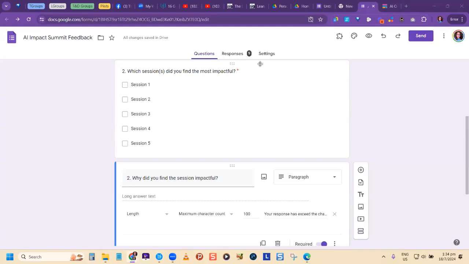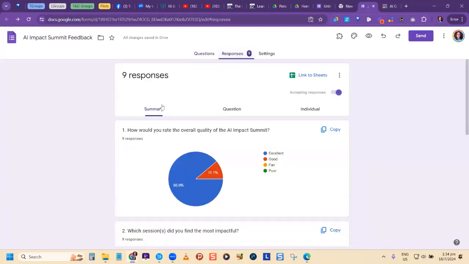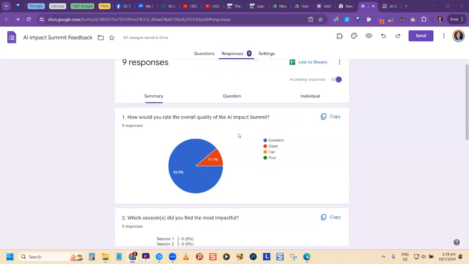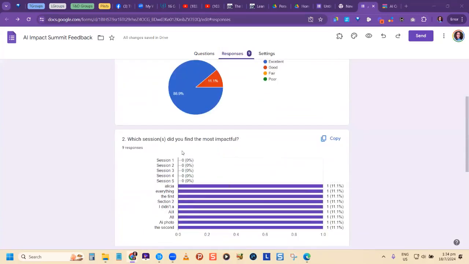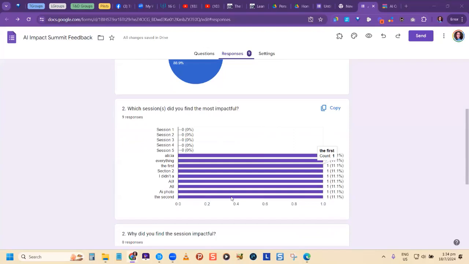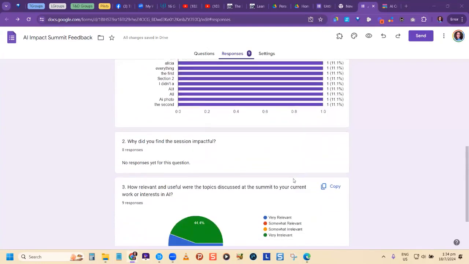Now, if you want to see the responses, as I said, you come here. So you have summary. You're able to see a graphical representation for the multiple choice. Notice now that this has changed because I changed the type of question. With checkboxes, it will show you a bar chart. That's what checkboxes does. So checkboxes and the multiple choice, you're able to get graphical representation of those.